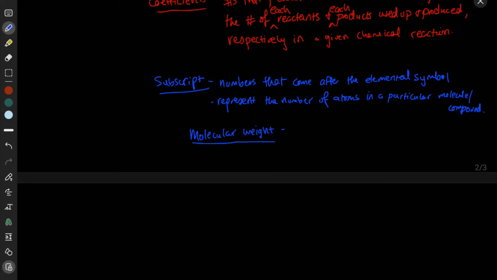But now we're going to talk about molecular weight. So molecular weight is the sum of the atomic weights of all the atoms that are present in a molecule or compound.